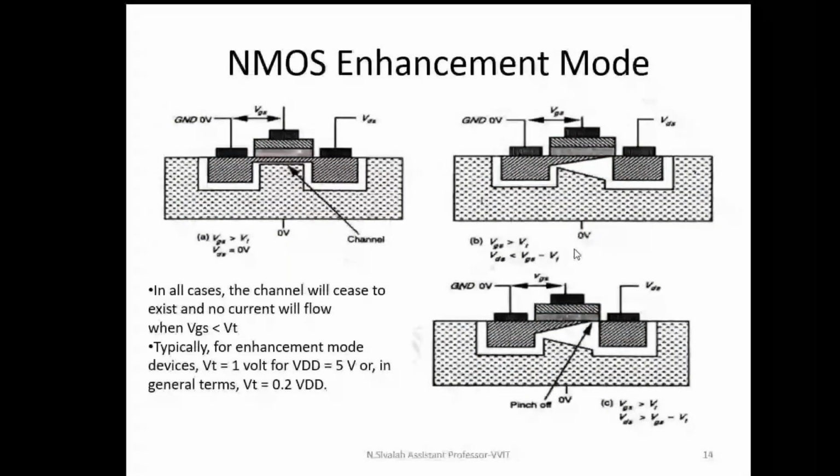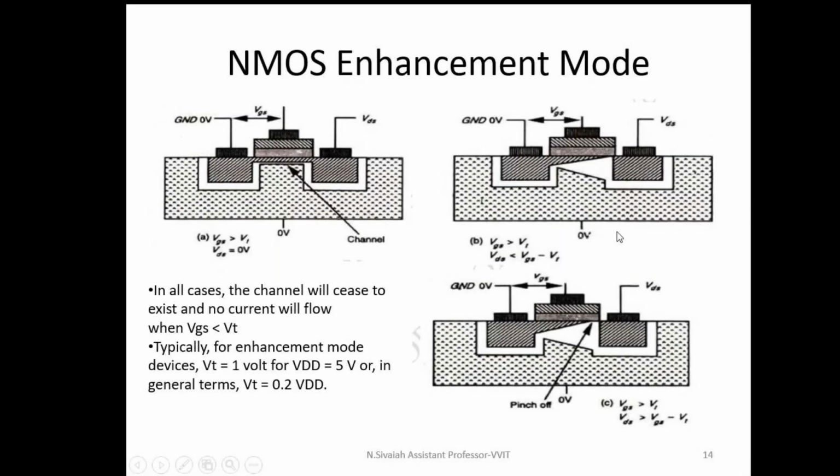Now I can conclude this statement: ID is proportional to N and V. In this case, N is decreasing and velocity is increasing. As a result, the drain current increases in a non-linear manner. That's why this MOSFET operates in the linear region or non-saturated region. For example, if VGS is greater than VT and VDS is less than VGS minus VT, then the MOSFET operates in the linear region. What is happening further?